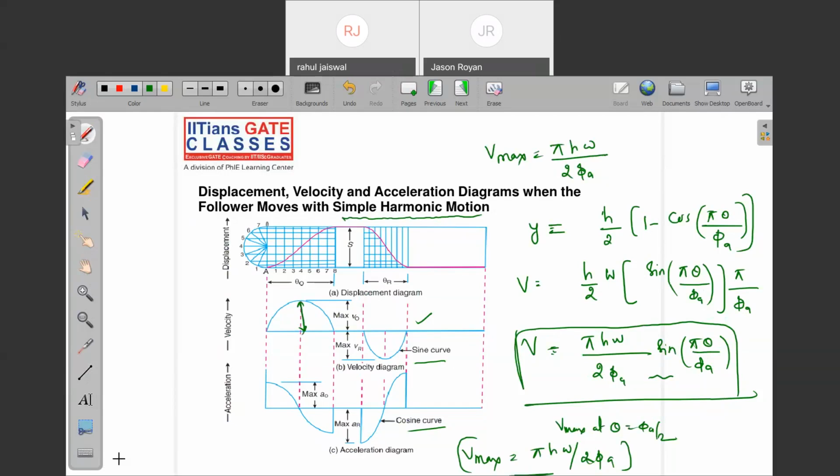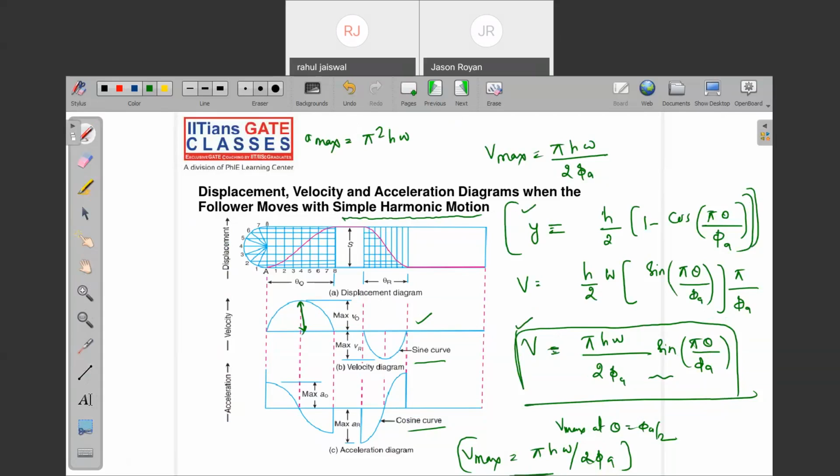What about maximum acceleration? Again differentiate. Directly I am writing the maximum acceleration, because those are the things which are important for the objective examination. Pi square h omega square by 2 phi a square. See, in the examination, if they ask an objective question, 4 multiple choice question, either with numerical data or directly a formula, and you forget velocity and acceleration, what do you do? Try to find the value with the help of displacement.